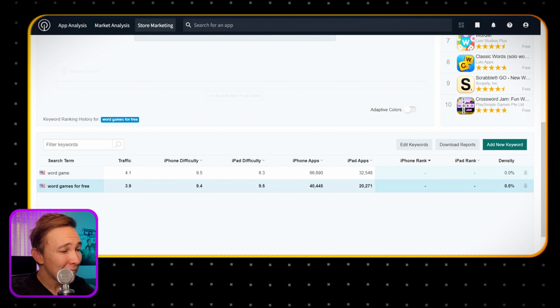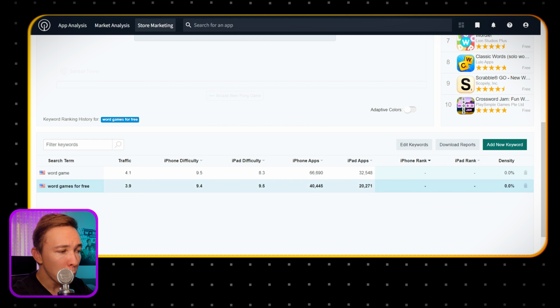The other important thing that I always look at is how many apps are currently optimized to rank for this keyword. So that's 40,000. And just by looking at this, I can tell you it'll be near impossible to rank for word games for free if you're just starting off and you don't have a big budget and you're trying to do it all organically.